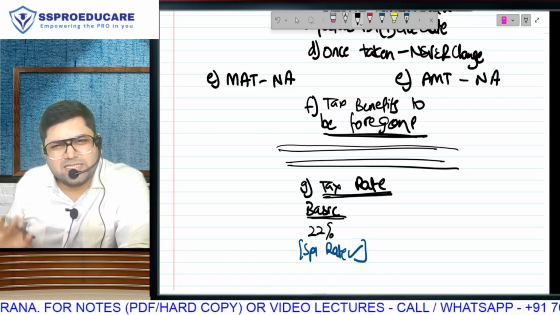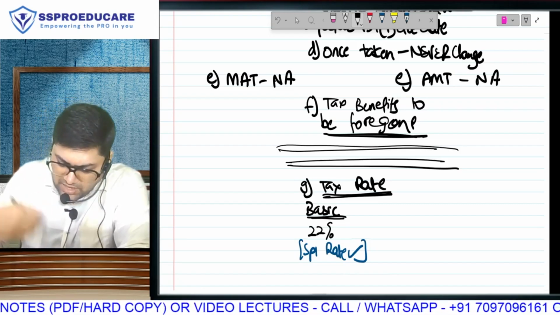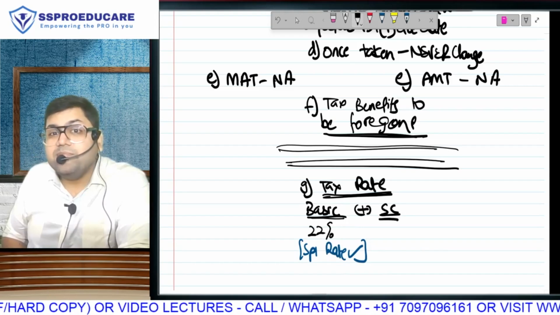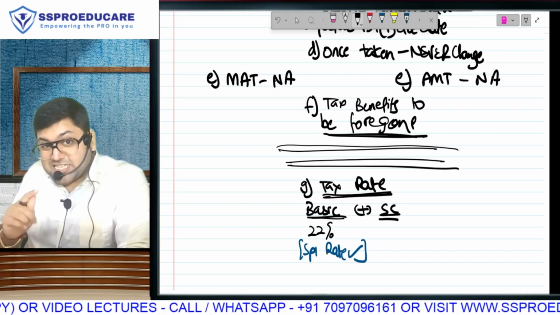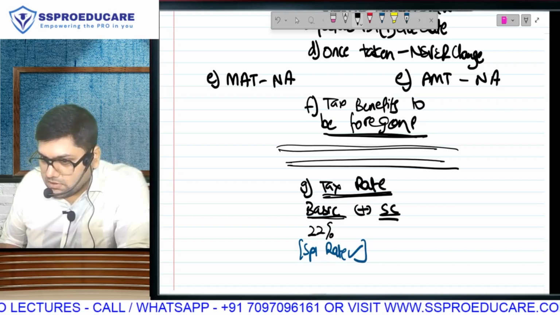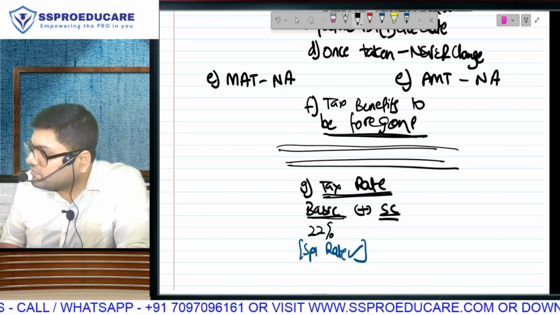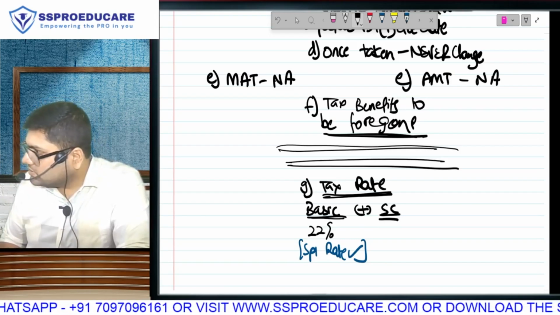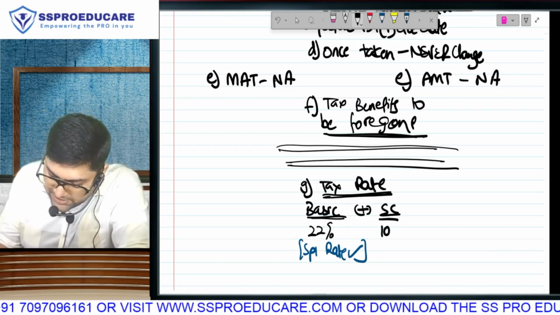Rebate I will not discuss. Let's not waste time. Rebate is not applicable to other assessees. Rebate is applicable only to individual. After basic, what is the next thing? Surcharge. Now let me remind you that in normal, that is old regime, surcharge comes when your income crosses a certain level. For individual each year it was 50 lakh, and for companies and cooperative society it was 1 crore. After 1 crore it was 7%. After 10 crore it was 12%. Domestic company and cooperative society it was the same. Your surcharge will be 10%.